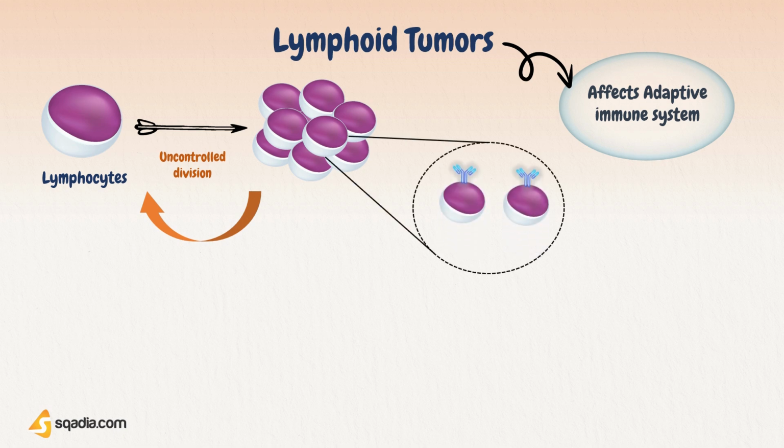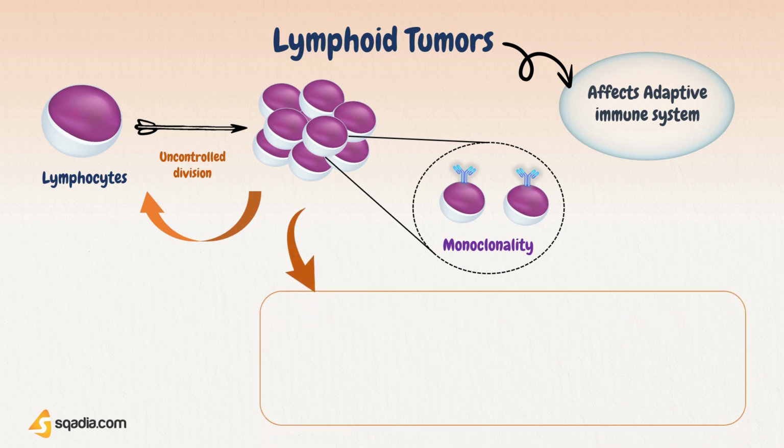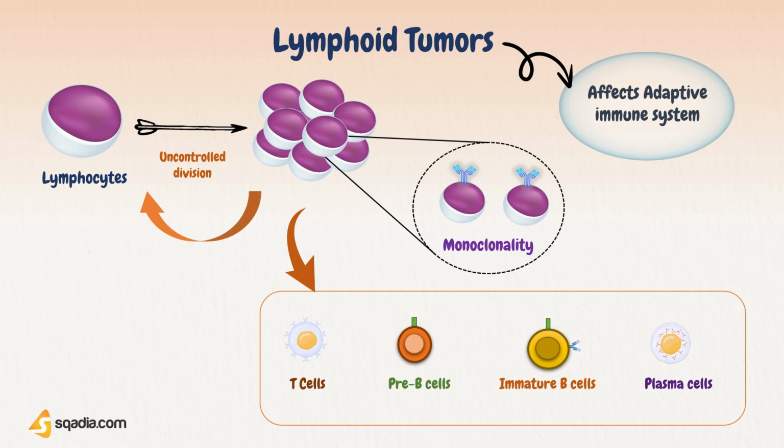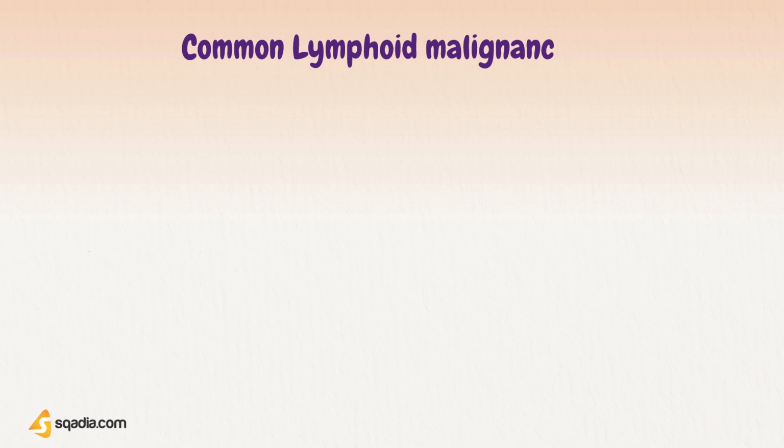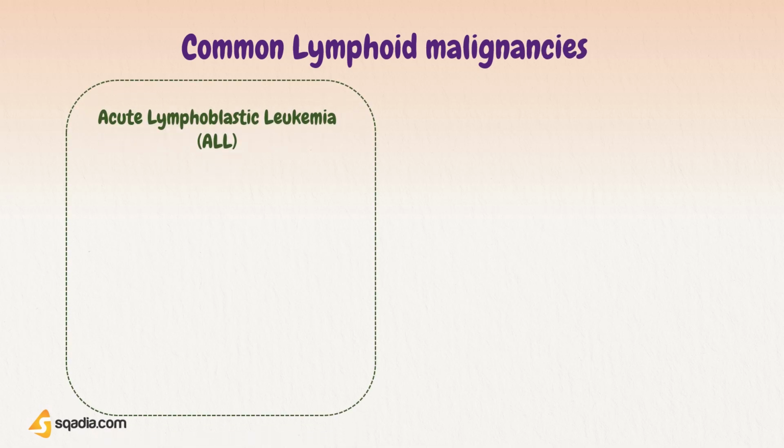Each cell of the malignant population has undergone identical immune receptor gene rearrangements and expresses identical immunoglobulin or T cell receptor (TCR) molecules. This identical nature of the cells is referred to as monoclonality. The cellular origin of these lymphoid malignancies can be T cells, pre-B cells, mature B cells, and plasma cells. Here, the characteristics of each type of tumor are different and can be dictated by the biology of the originating cells. Some common lymphoid malignancies, their cellular origin and characteristics are listed here.